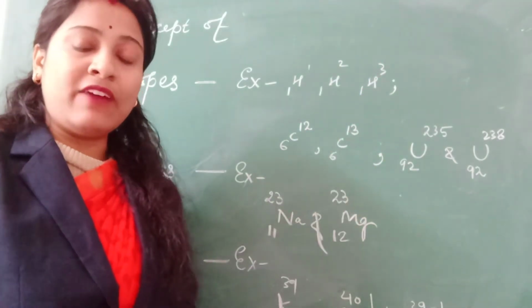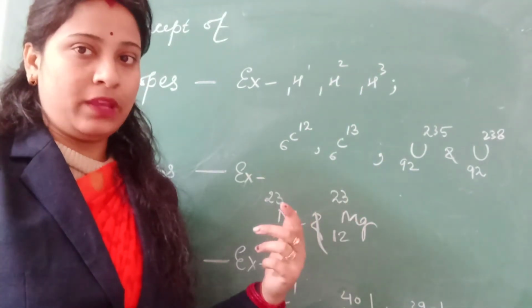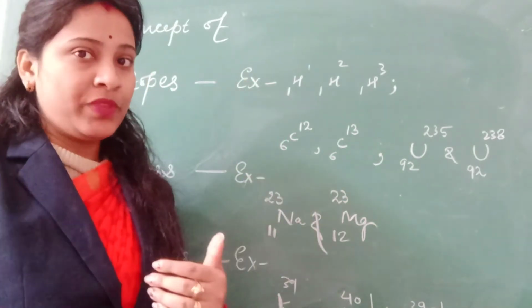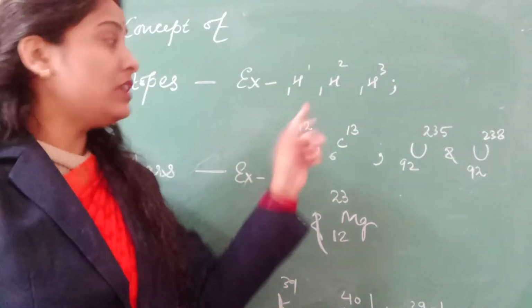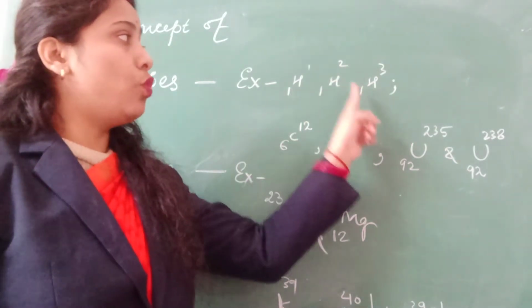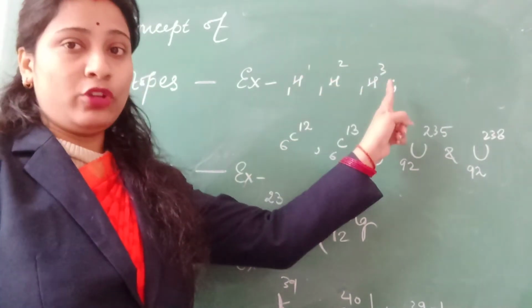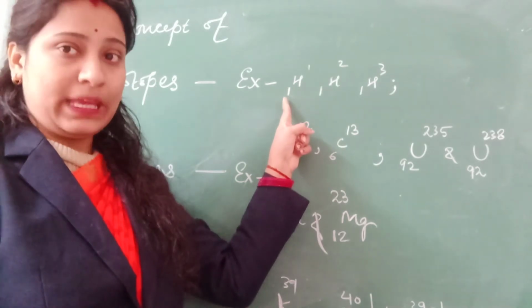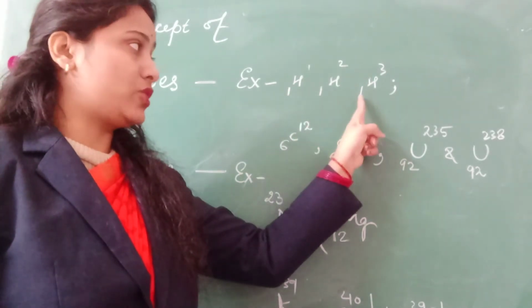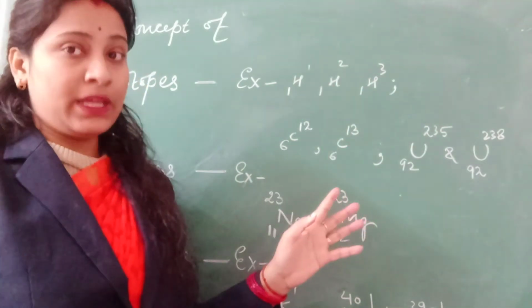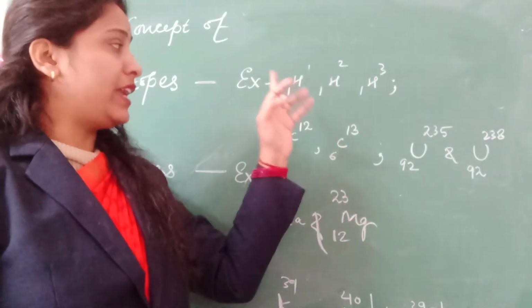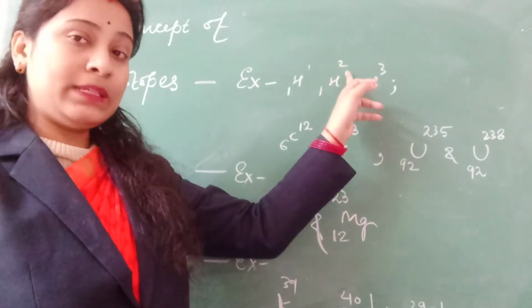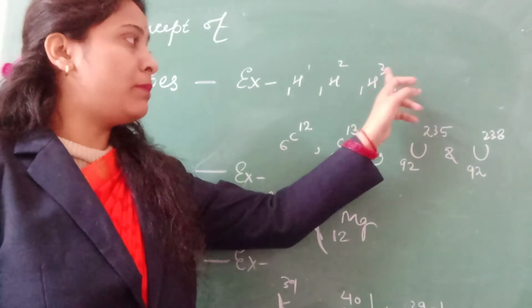In the previous video, I have already discussed the representation of the element, in which we write atomic number at the base and mass number at the top. So this is how we represent the element. It is 1H1, 1H2, 1H3. These are the same element, hydrogen, and here the atomic number is the same: 1, 1 and 1. The difference is in their mass number. For this atom, the atomic number is 1 but the mass number is 1. Atomic number is 1 but the mass number is 2. Atomic number is 1 but the mass number is 3.